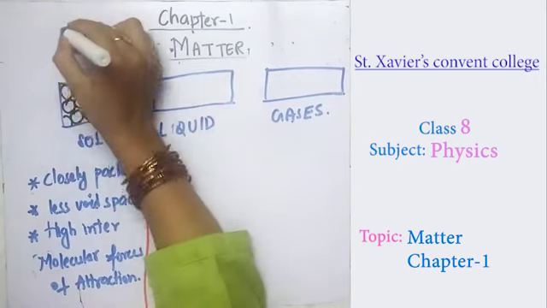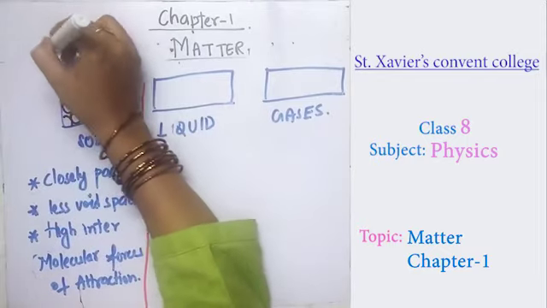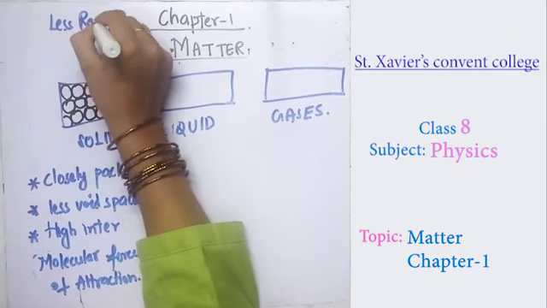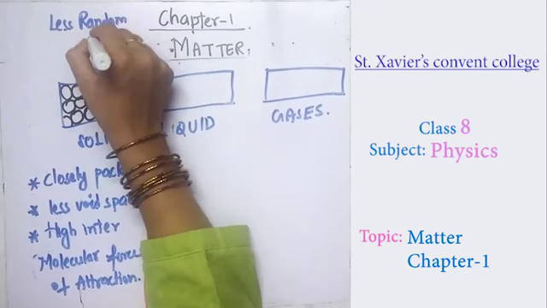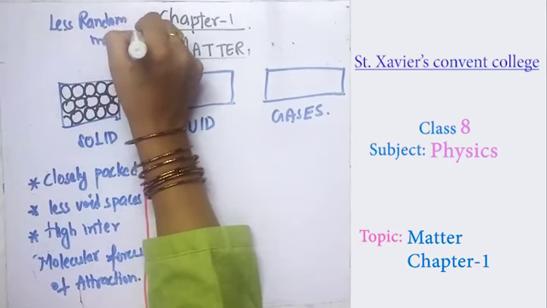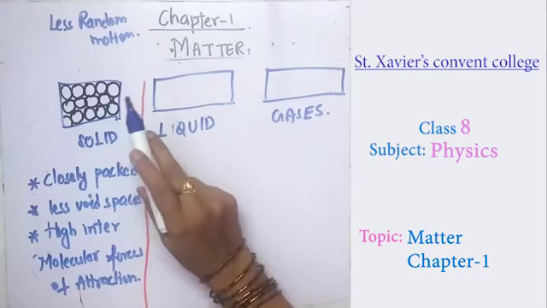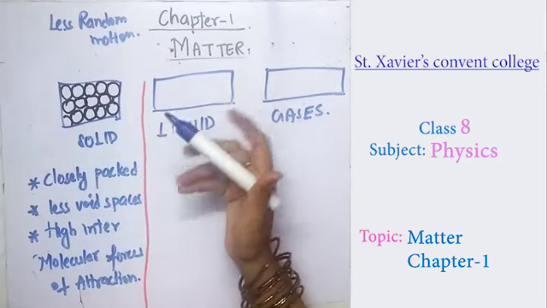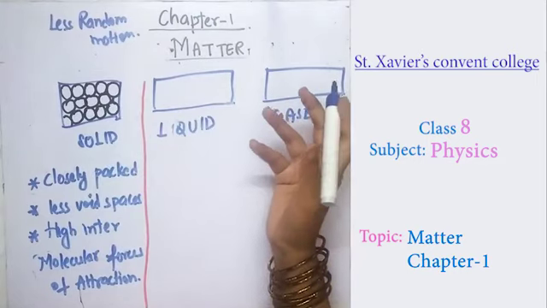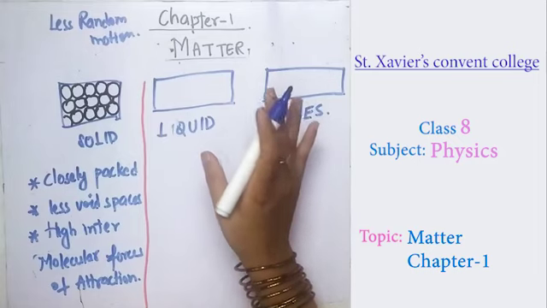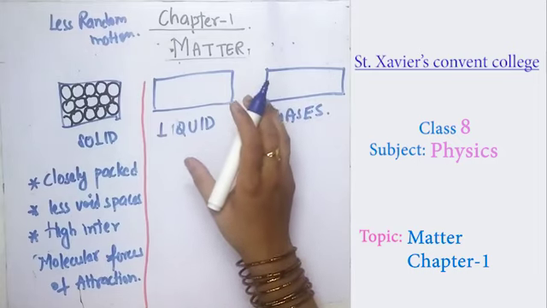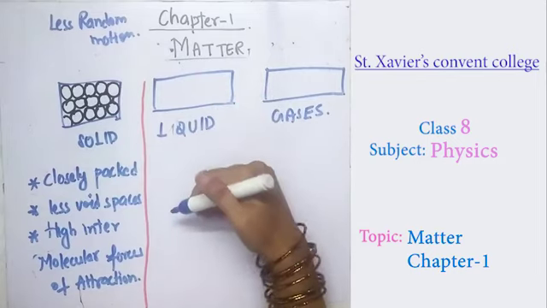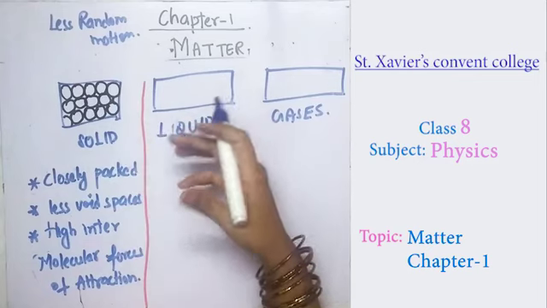Solids have less random motion because the molecules cannot move here and there, and their molecules vibrate at their position. They are not moving, so they do not have kinetic energy. As they do not have kinetic energy, the kinetic theory does not provide any postulates to us. So we cannot find any postulates with the help of solids.